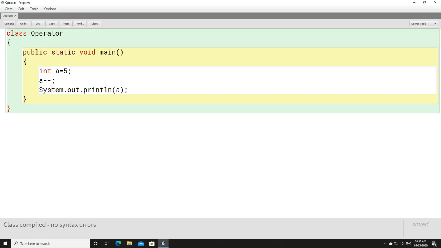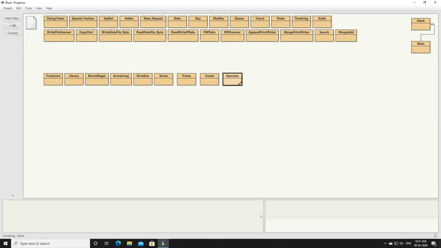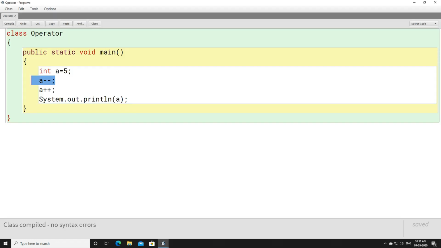Similarly, if we write A minus minus and again A plus plus, what will be the output? With A minus minus, the value of A will become 4. Then because of A plus plus, the value of A will become 5 once again. When you compile and execute the program, you will see that the output is 5. So this is about the increment operator and the decrement operator.